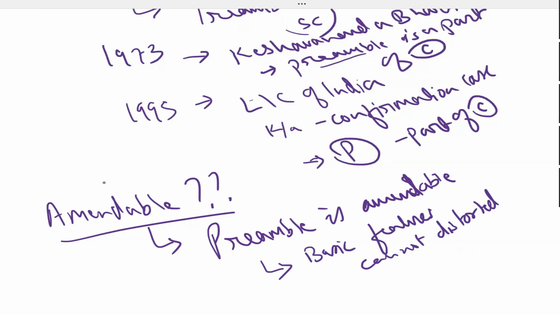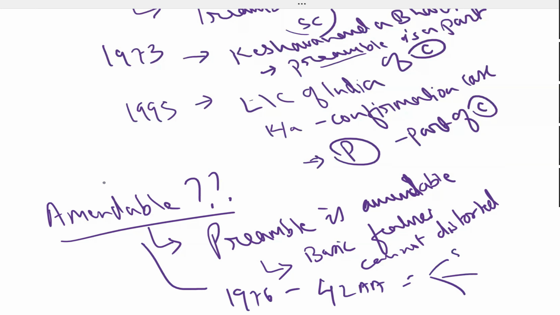Once it was amended, in 1976, by the 42nd Amendment Act, we added 3 new words here. What are those words? Socialist, secular, and integrity. These 3 words were added.